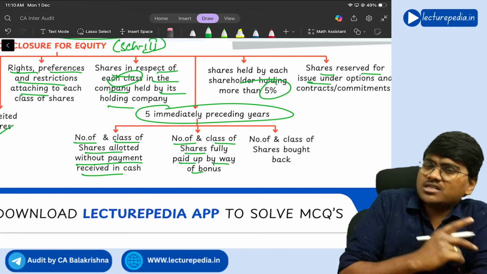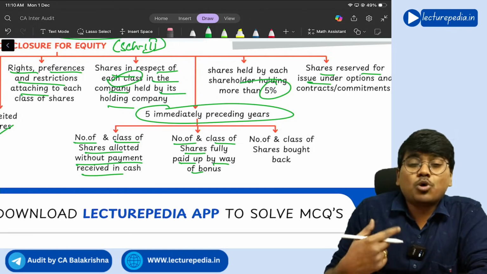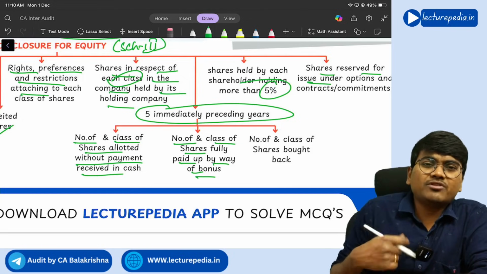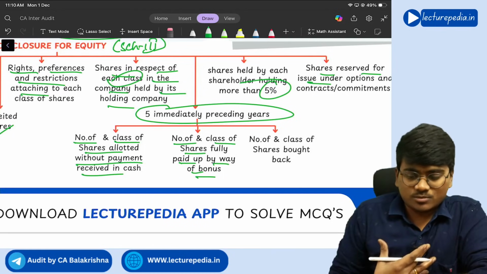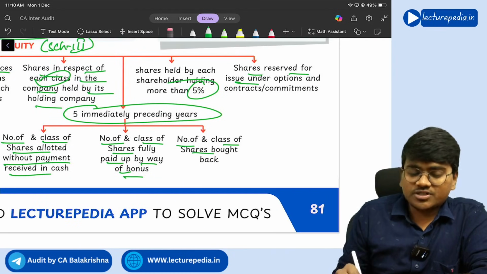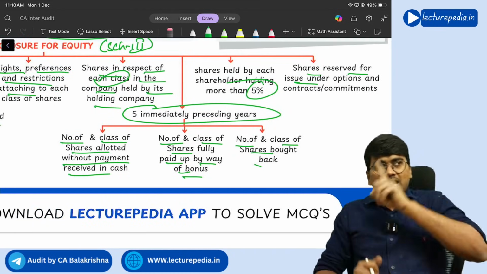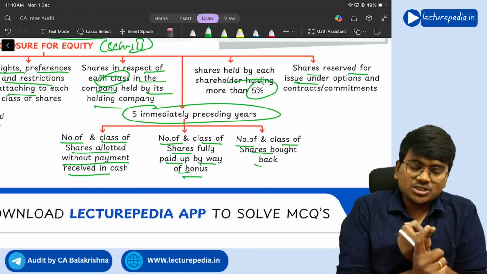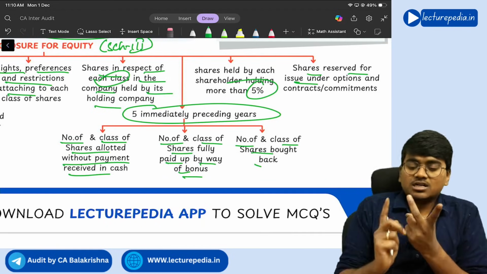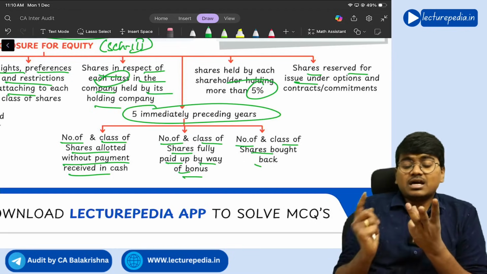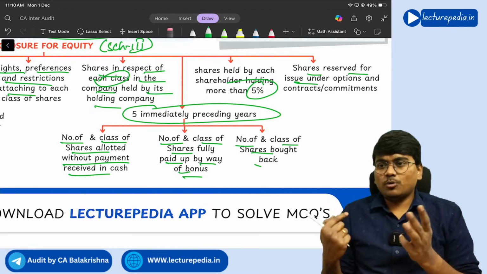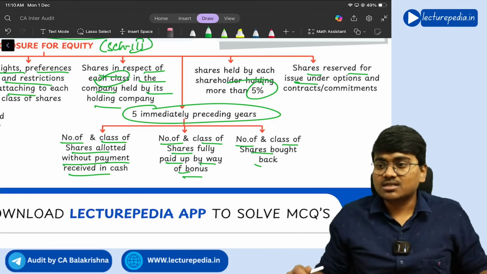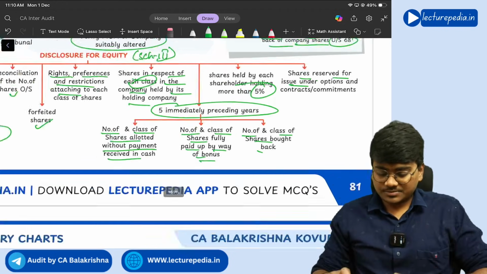So in the past 5 years, if you have issued any bonus shares, for the bonus shares the company will utilize the reserves amount. And number and class of shares bought back. So for the past 5 years, how many and how much amount of shares you have issued for consideration other than cash, how much bonus issue you have made, and how much buyback you have made. These things need to be disclosed separately. Clear? Yes.